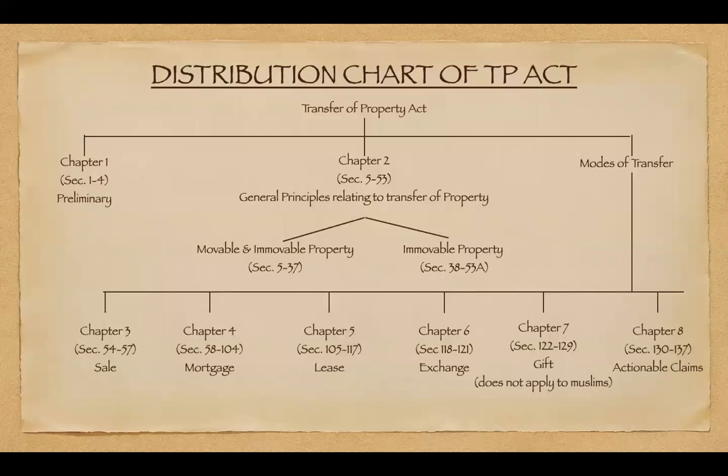The transfer of property is divided into 8 chapters consisting of a total of 137 sections. The first chapter deals with the preliminary definitions like definition, scope, extent, sections 1 to 4. Today we were discussing the movable or immovable properties, the definitions, which are in section 3. Section 3, apart from immovable properties, also defines 5 other definitions, which we will be discussing when we get into the Transfer of Property Act.